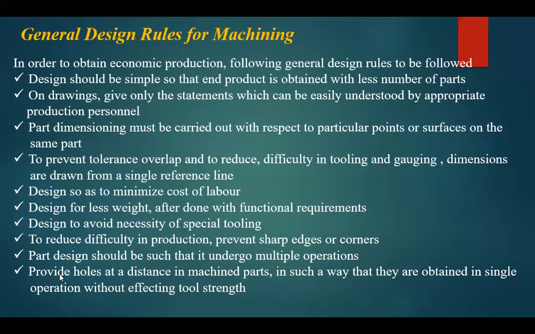The next one: provide holes at a distance in machined parts in such a way that they are obtained in a single operation without affecting the tool strength. I already showed in one file that when a workpiece has a wall, the hole or cylinder cannot be manufactured near the wall. It must be somewhat far away from the wall.